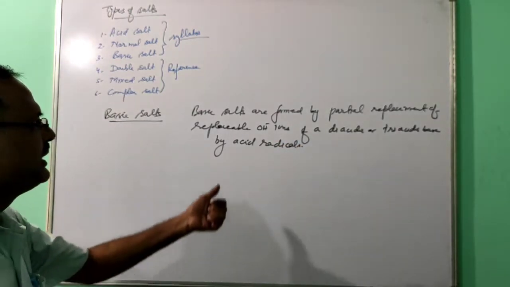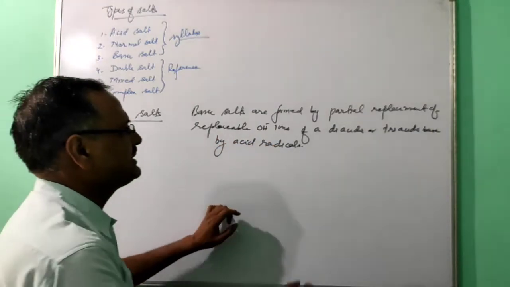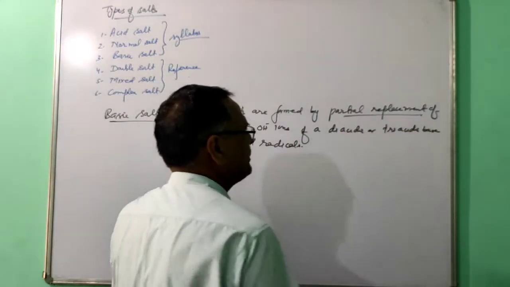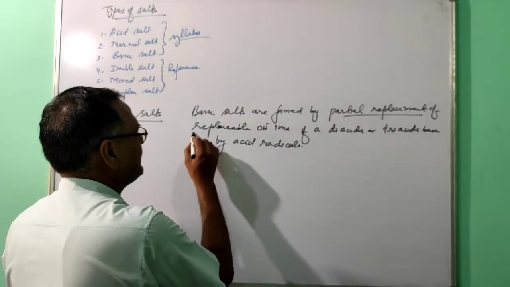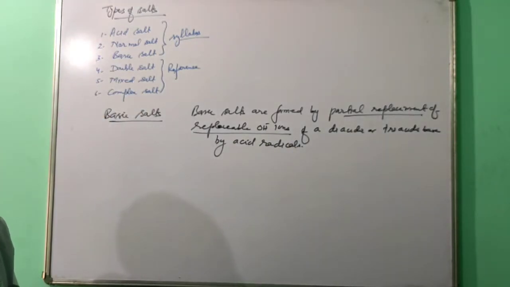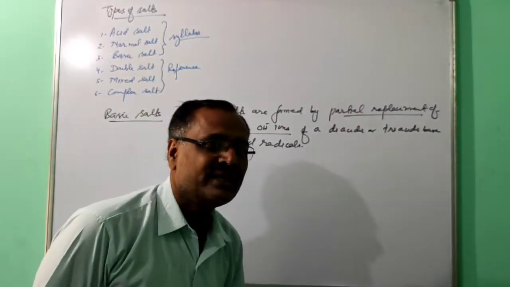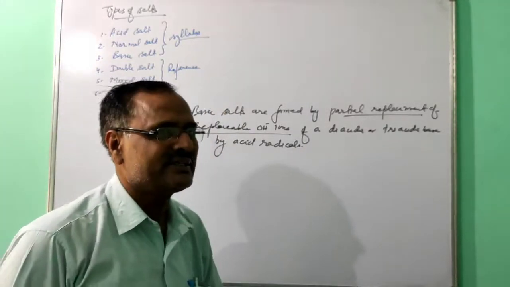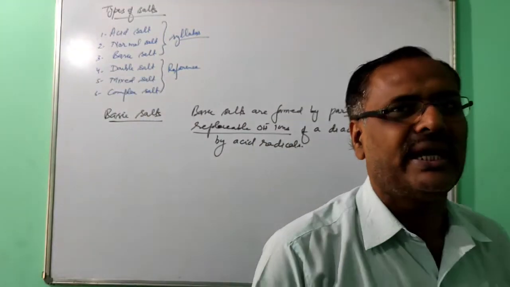Basic salts are formed by partial replacement. As in the acid salt we saw partial replacement of H plus ion, here it is the partial replacement of hydroxyl ion. But from which base can we replace? Partial replacement is possible if the base is diacidic or triacidic. If it is monoacidic, partial replacement is not possible because it contains only one hydroxyl ion.